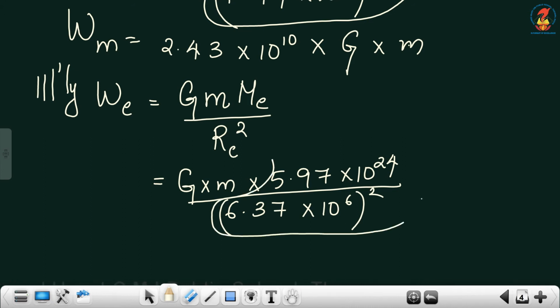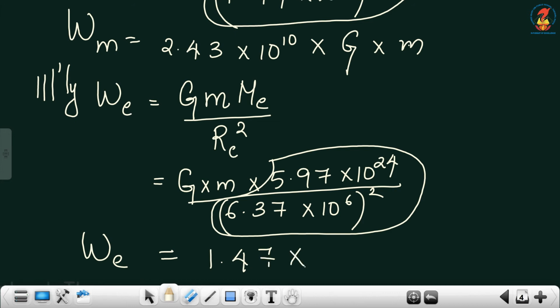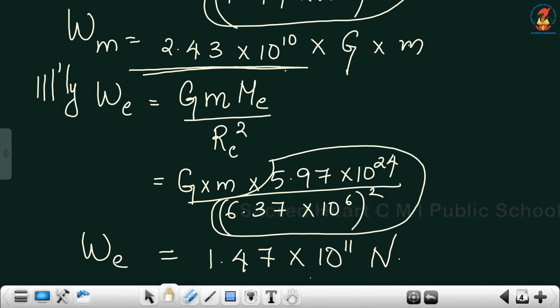Again, on simplifying these terms, we get We is equal to 1.47 into 10 raised to 11 Newton. So, the weight of the object on the moon is 2.43 into 10 raised to 10 into Gm, and the weight of the object on the surface of earth is 1.47 into 10 raised to 11 Newton.